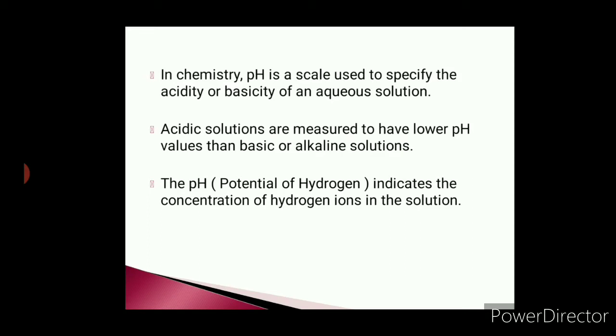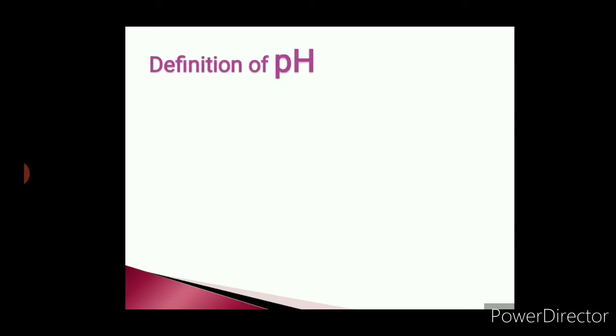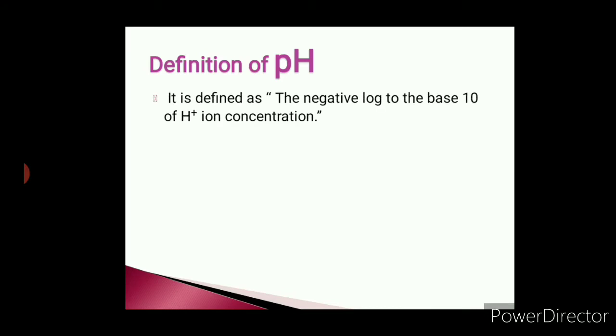So what amount of H plus ions are present in water is nothing but the pH of water, or potential of hydrogen, pH of any substance. Now let us go through the exact definition of pH. It is defined as the negative log to the base 10 of H plus ion concentration.